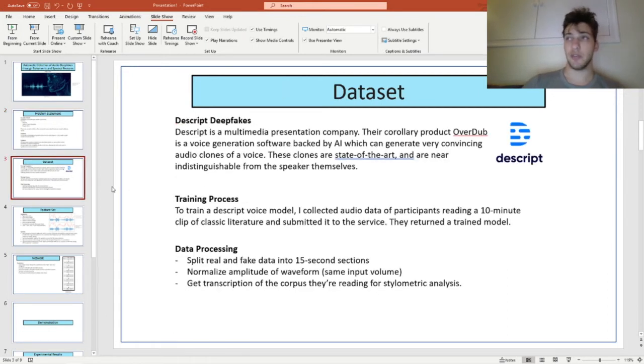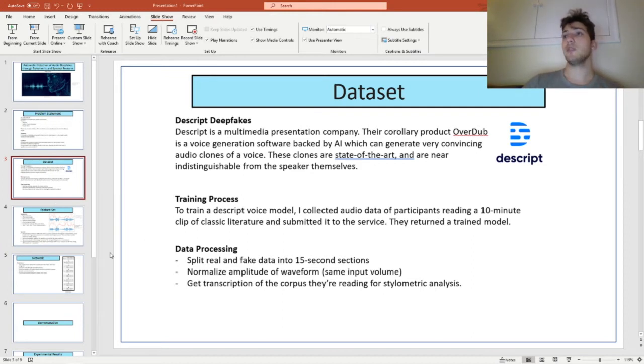So in order to do this, I created a dataset to test on. I used the service Descript to generate some deepfakes. As previously mentioned, Descript is a multimedia presentation company. They have an AI product called Overdub, which is a voice generation software that's backed by AI that can generate some very convincing audio. During the demonstration later, I'll show you exactly what that audio sounds like.